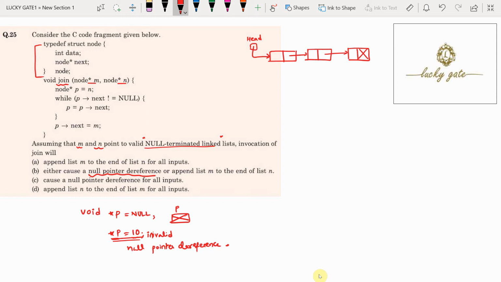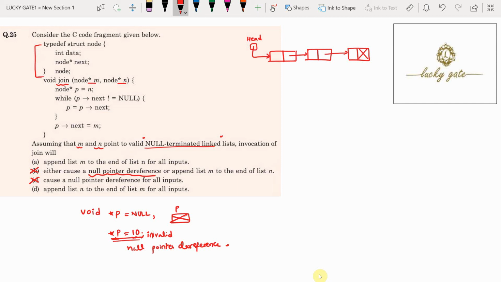In the code, do we have any statement like star p equal to 10, where the value at a pointer variable is assigned some constant? No. So option B and option C are directly wrong, because we don't have any program statement where a null pointer dereference occurs.